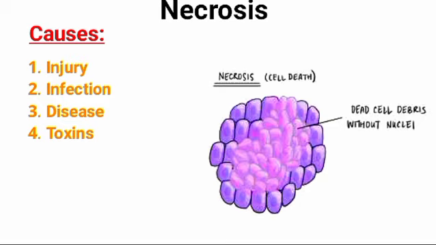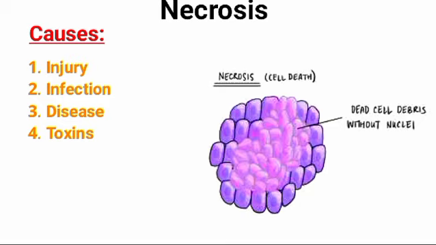Number three is diseases. Certain autoimmune diseases are known to cause necrosis, the most common of which is systemic lupus erythematosus, and it's thought that people who treat their SLE with corticosteroids are most at risk, as long-term use of corticosteroids weakens bone. A number of other diseases can trigger necrosis by damaging blood vessels and blocking blood flow to bones and tissues, including alcoholism, sickle cell disease, and chronic kidney failure.